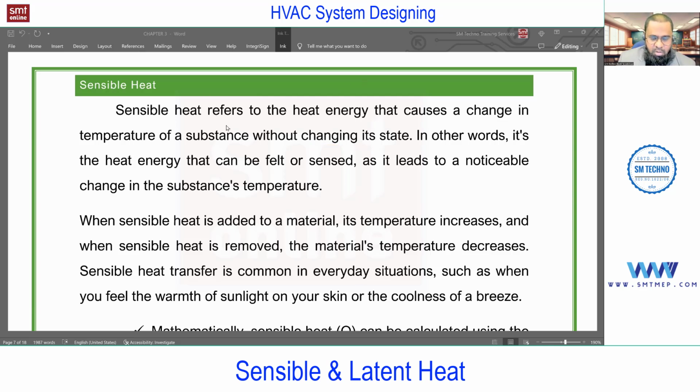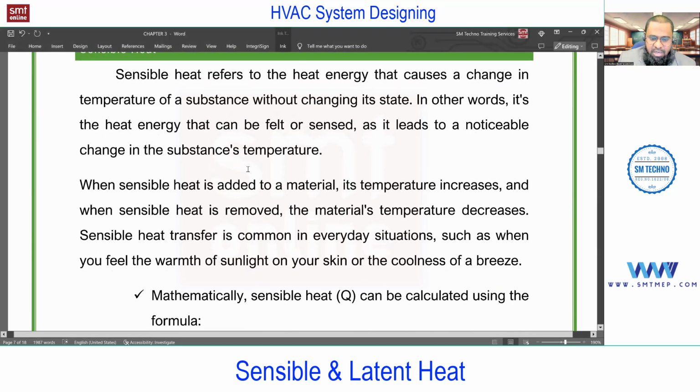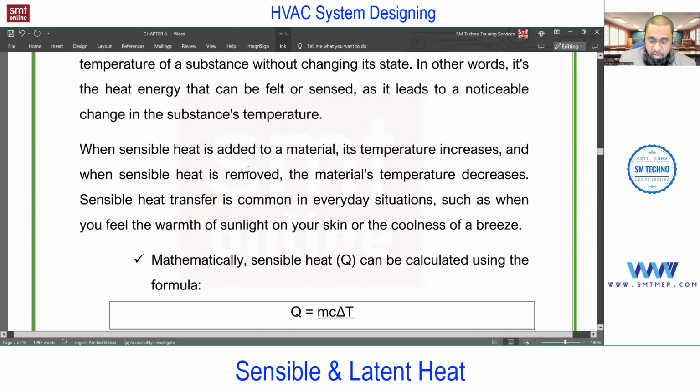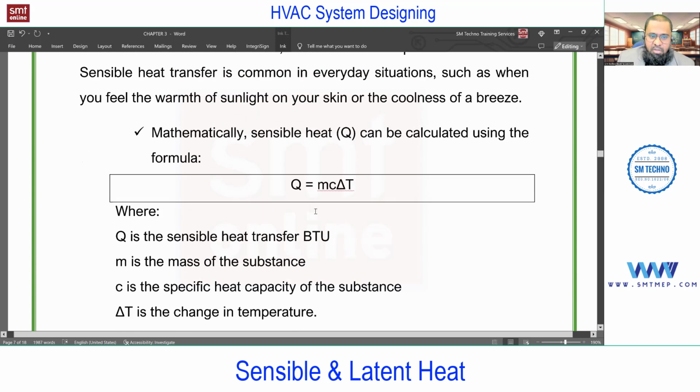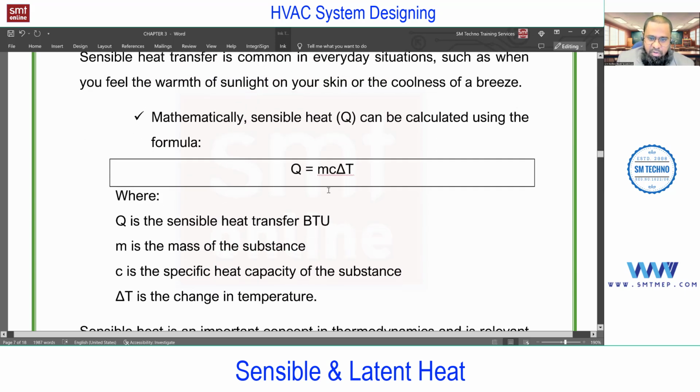Just we are feeling hot or cold without getting any sweat. So if it involves moisture or change of phase, that comes under latent, which we'll discuss next. Let me complete the sensible first. If you talk about sensible, we have this equation Q equals m Cp delta T. We'll use it at the time of calculation.